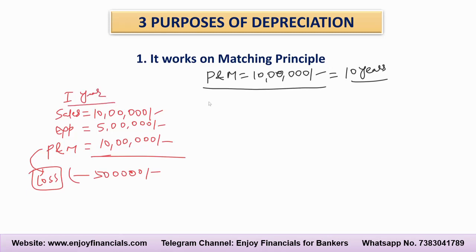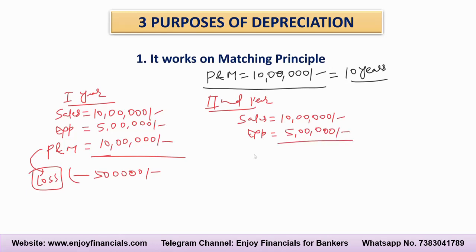Now friends, take the second year scenario. In the second year, suppose the company has again made the same sales of 10 lakh rupees, but the total expenses put together are 5 lakh rupees. So this financial year, the company has made a profit of 5 lakh rupees. Why has the company made a profit of 5 lakh rupees? Because the value of this plant and machinery I have already accounted in the previous year, and this year I am not accounting it.